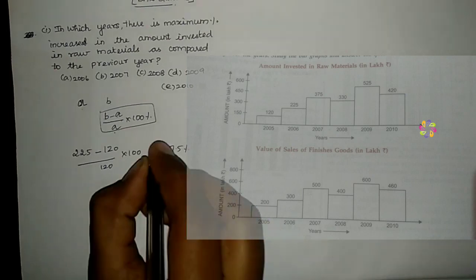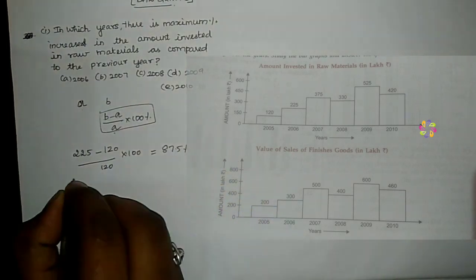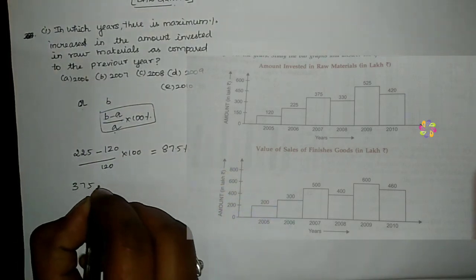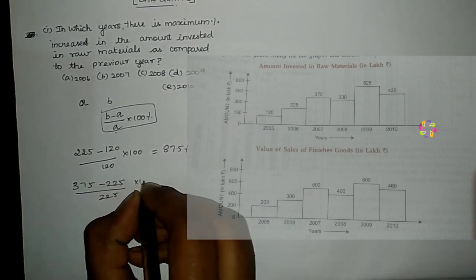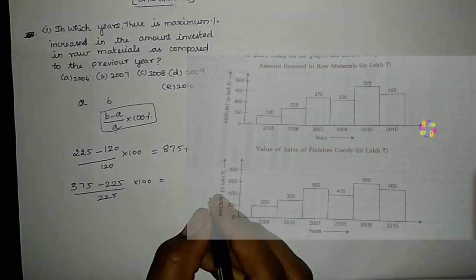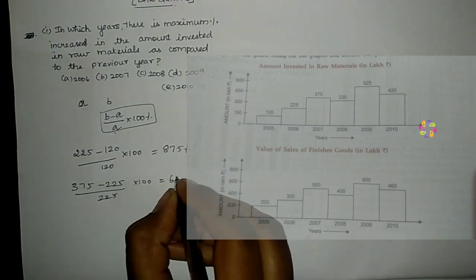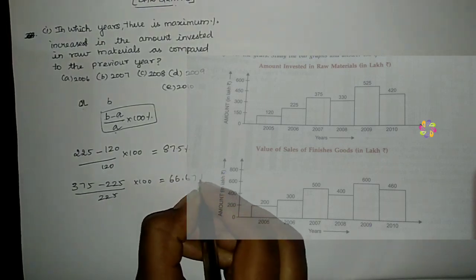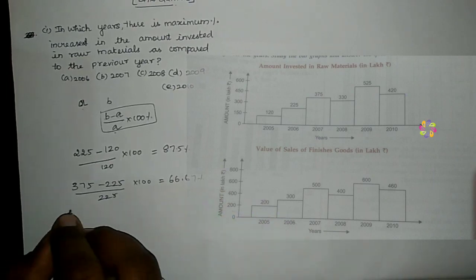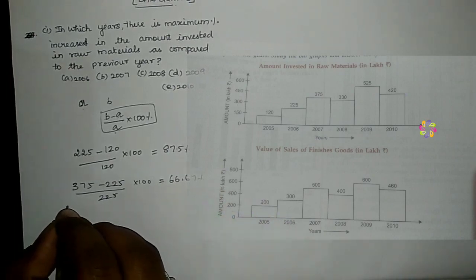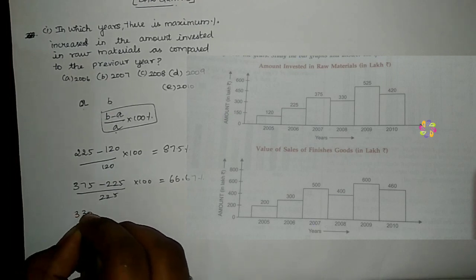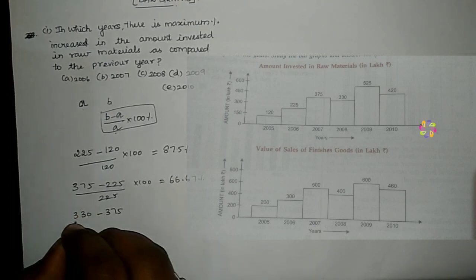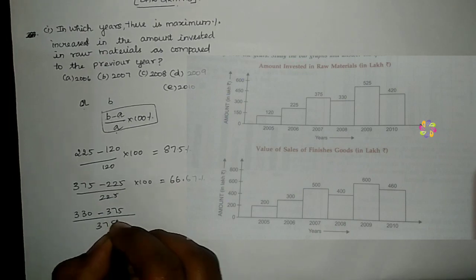The value of 2007 is 375 minus 225 by 225 into 100, and the value we get is approximately 66.67. Between 2008 and 2007 we get 330 minus 375 by 375 into 100.